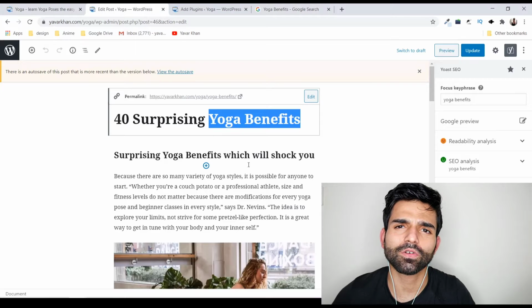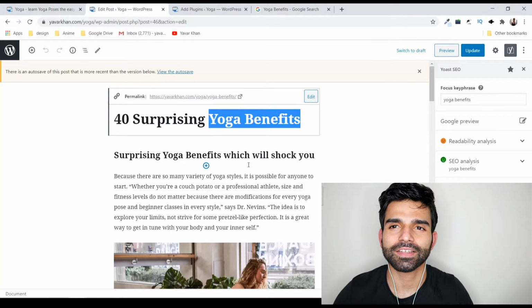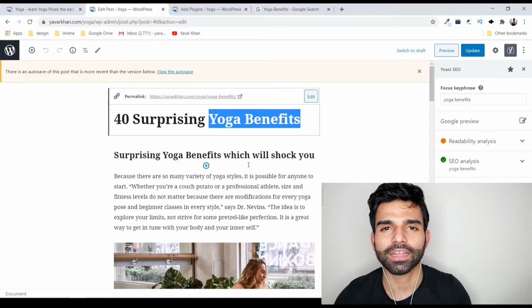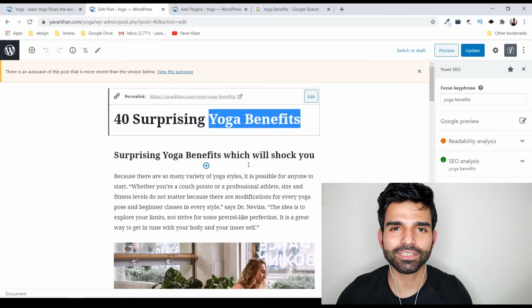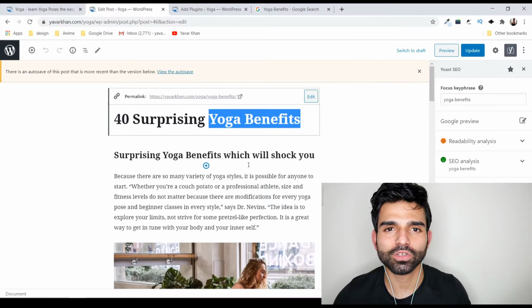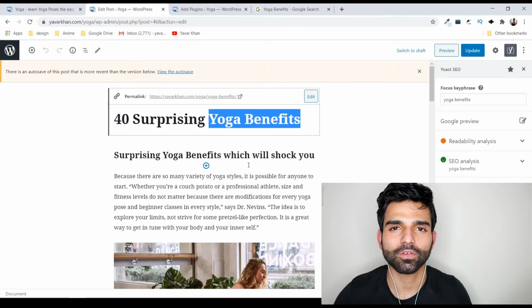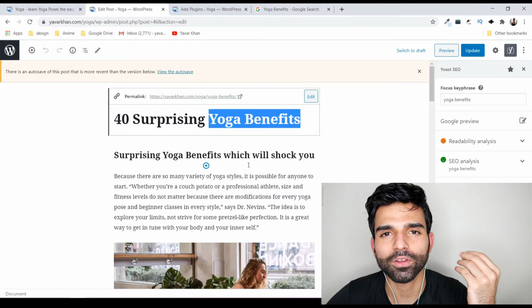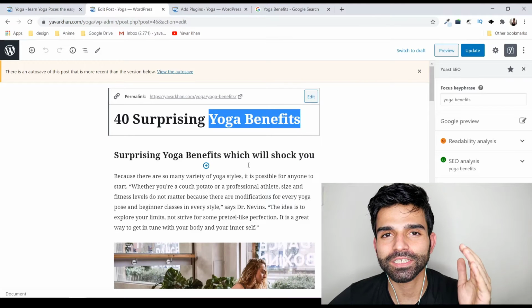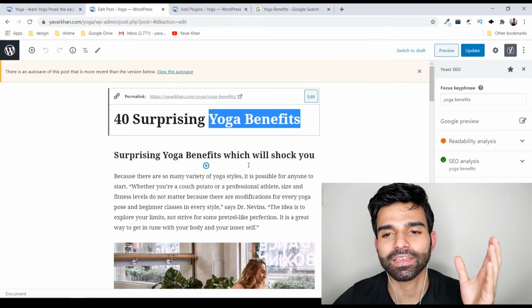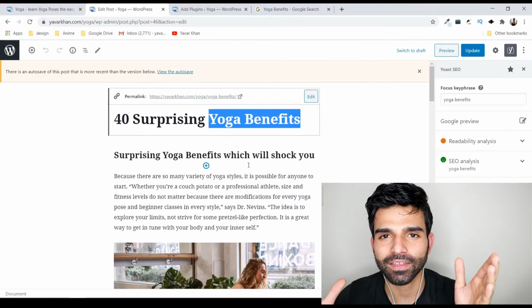Now you would be saying, why not write an article about yoga? The reason is it's too big, as in there is a lot of competition. There are very big websites which are ranking for yoga. So I need to get a longer keyword, which people are searching a little less, but the competition is also less. For me, it's a win-win situation. I can't create content on yoga and try to rank it. It's going to be impossible. So the smart way is to find a keyword which is low in competition and has some traffic, though not that high. Once you start getting traffic, you can start aiming for bigger keywords. That's how you start: find the keyword and start doing SEO.